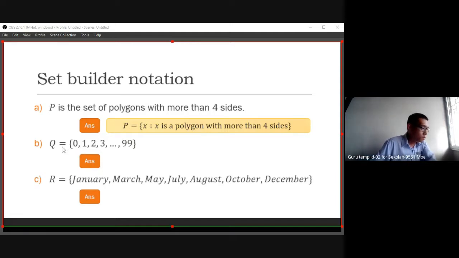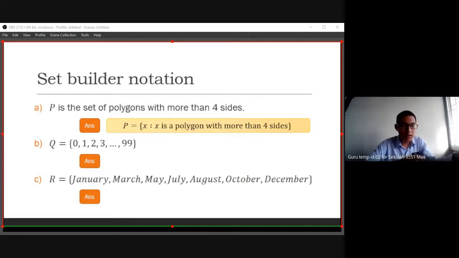Then next we have 0, 1, 2, 3 until 99 in set Q. Maybe I need to ask Bing Yu, how do you use the set notation for Q? Given that Q equal to x, where x is what? You need to explain. x is what? x, where x is dot, dot, dot.